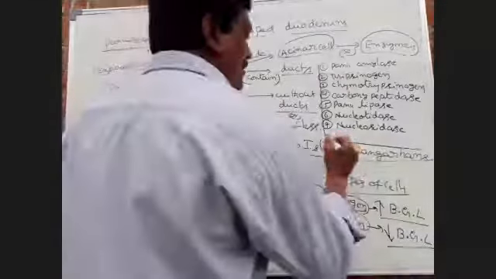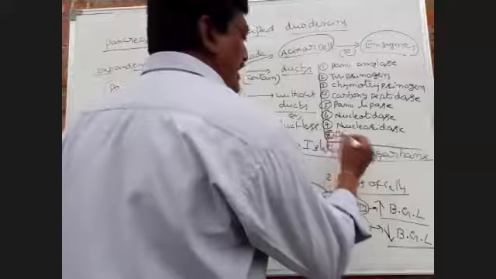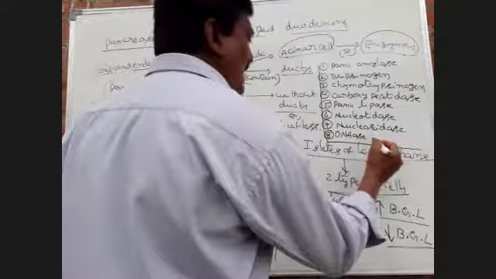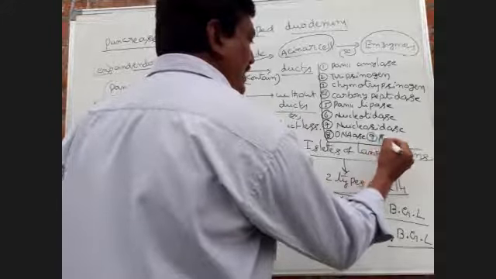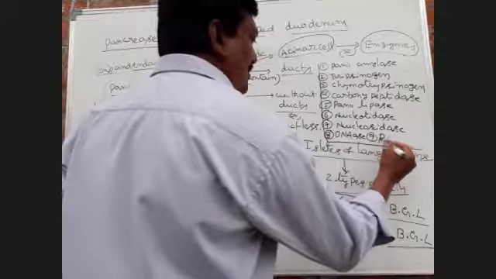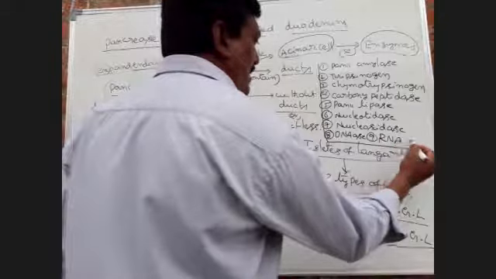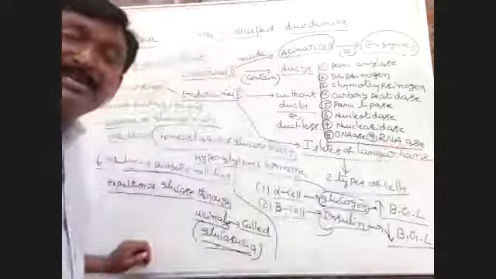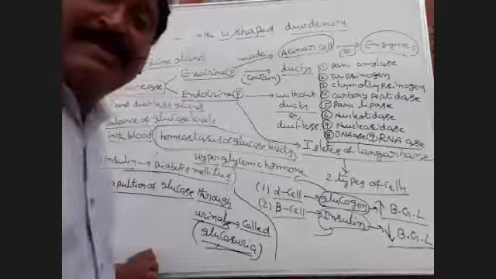So these are nine types of enzymes present in pancreatic juice.